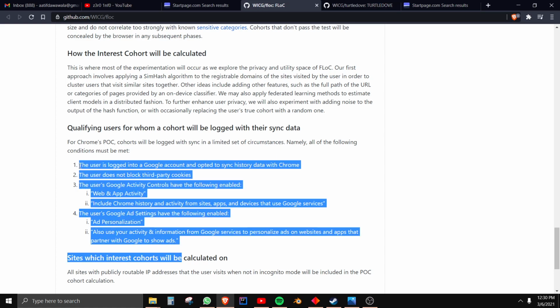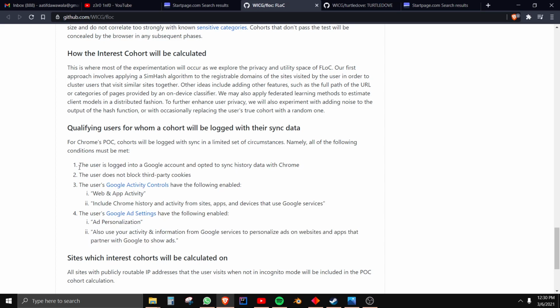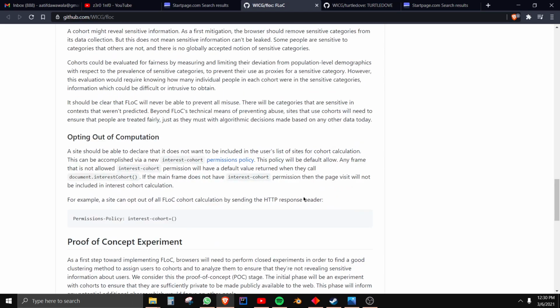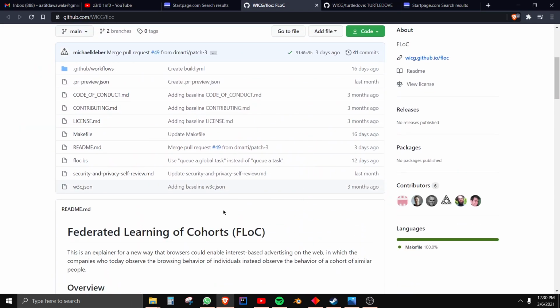So if you're wondering if you have all of this stuff enabled, if you just made your Google account and gone on Chrome and are using it, if you haven't changed anything, then these are the defaults. You'll already be opted in, so that's fine. So yeah, that's basically how this works.